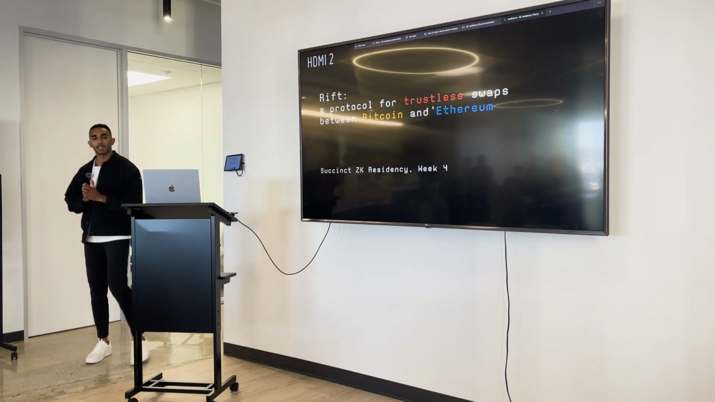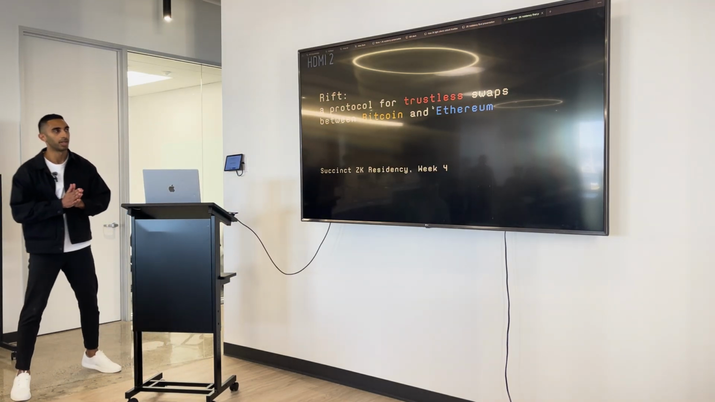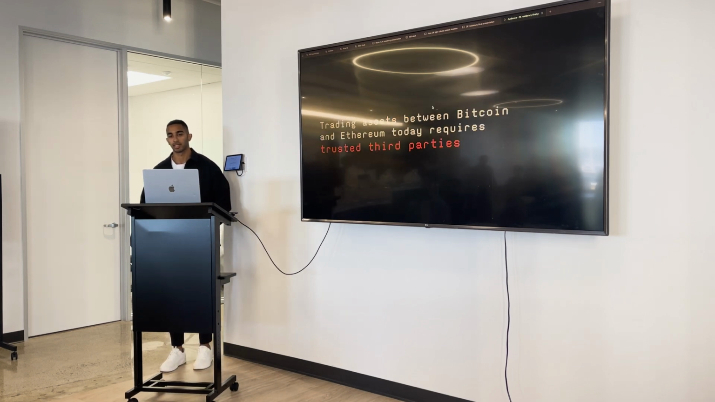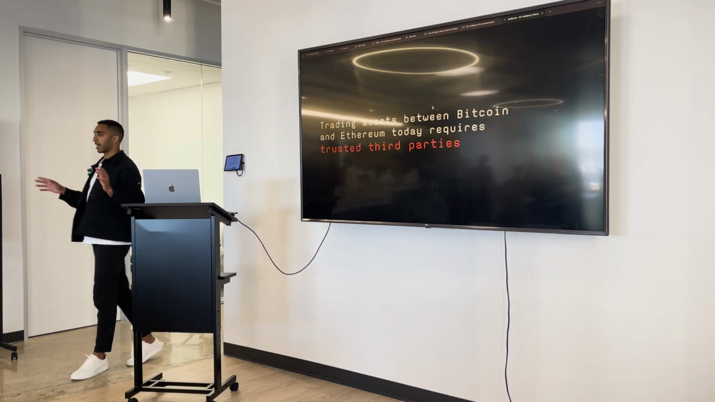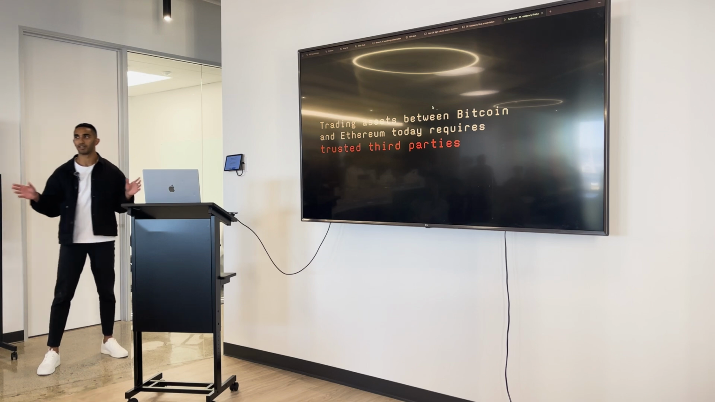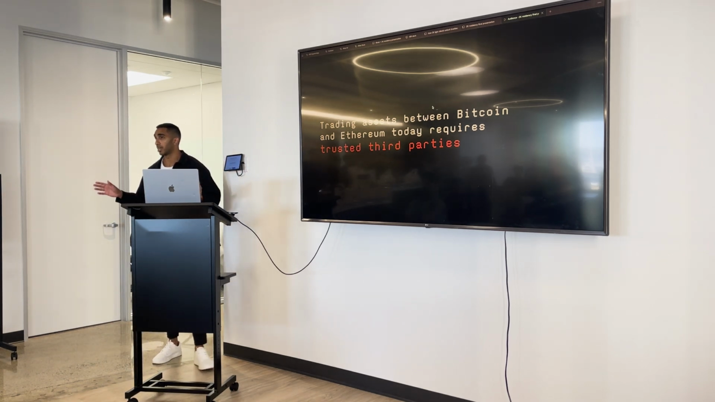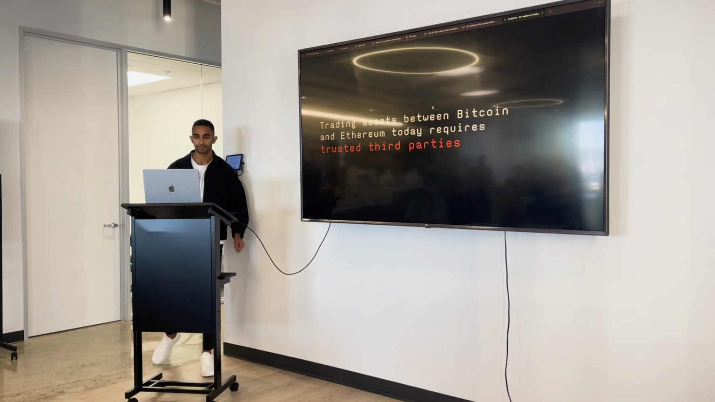What's up, everyone? I'm going to be talking about Rift, which is a protocol we built for trustless swaps between Bitcoin and Ethereum. So today, if you want to trade any assets between these two chains, you have to do so through a trusted third party. The vast majority of crypto today is traded through centralized exchanges.